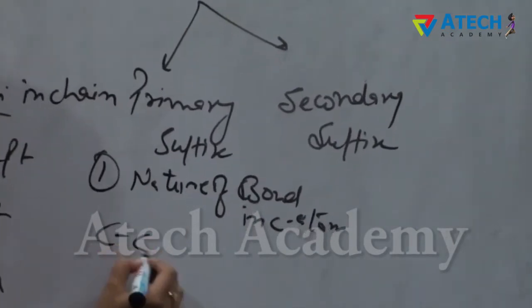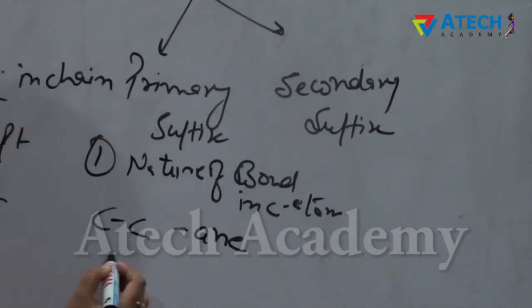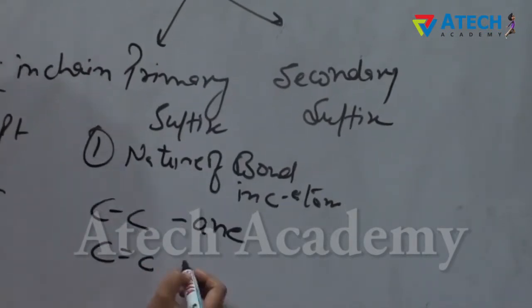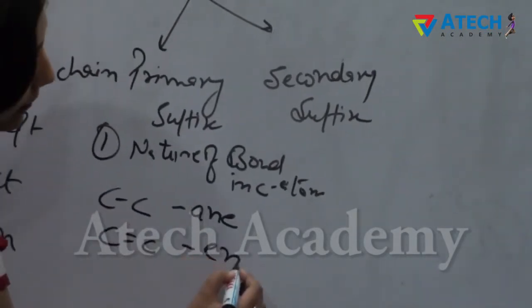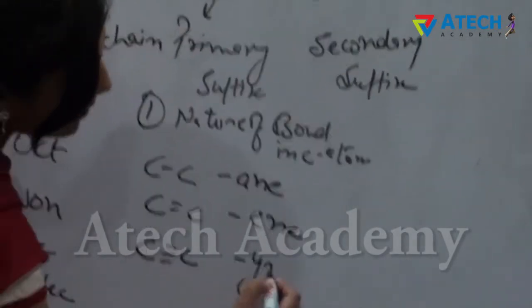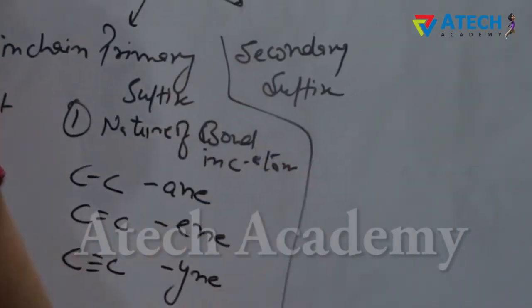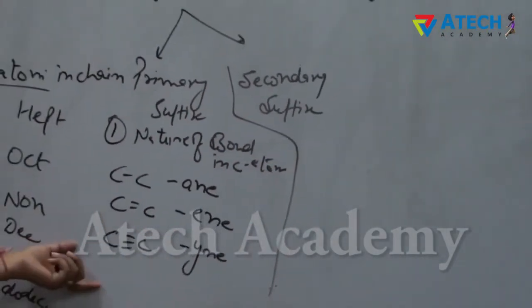If the bond is single, it is given the suffix -ane. If the bond is double, it is given the suffix -ene. If the bond is triple, it is given the suffix -yne.